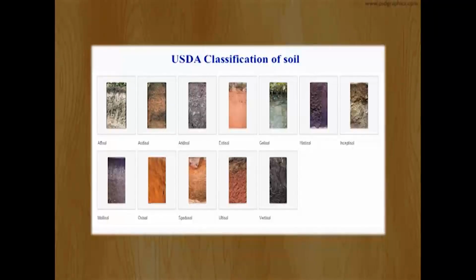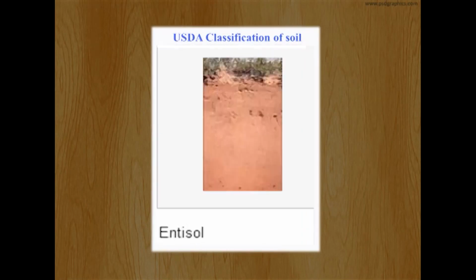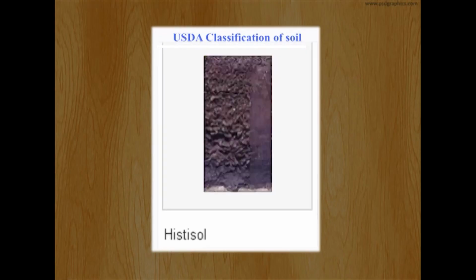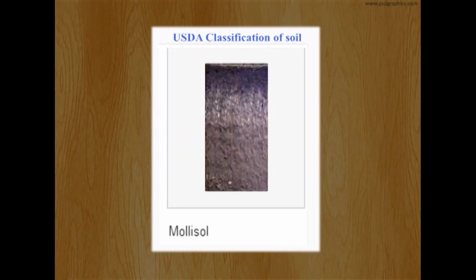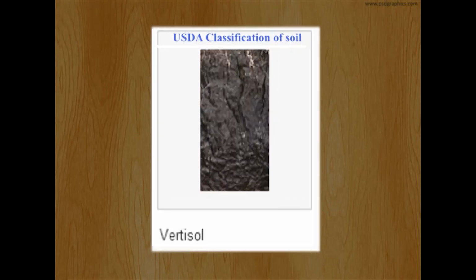Now, according to the US Department of Agriculture, soil has been classified into 12 categories based on the physical parameters of soil. These are alfisol, andisol, aridisol, entisol, gelisol, histosol, inceptisol, mollisol, oxisol, spodosol, ultisol and vertisol.